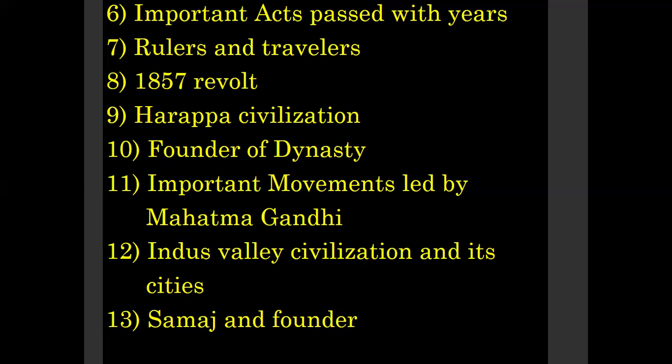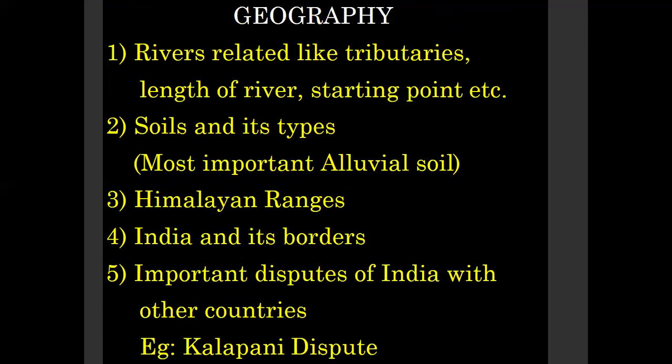Next one, Samaj and its founder. For example, Arya Samaj, Brahma Samaj, you can read those also. So the particular Samaj and its founder. These are important things in history. Next, coming to geography, questions on rivers is most important.